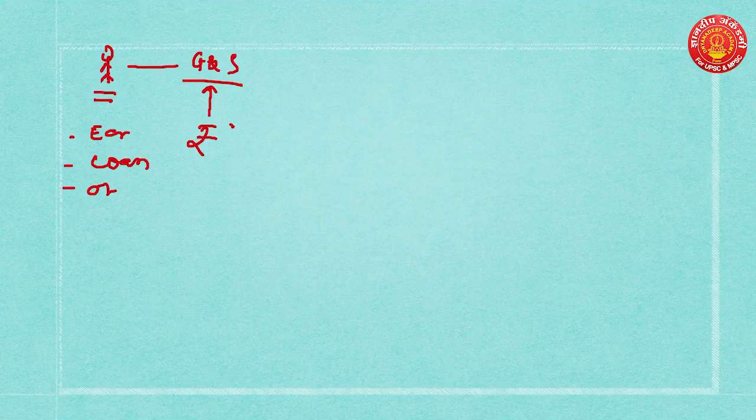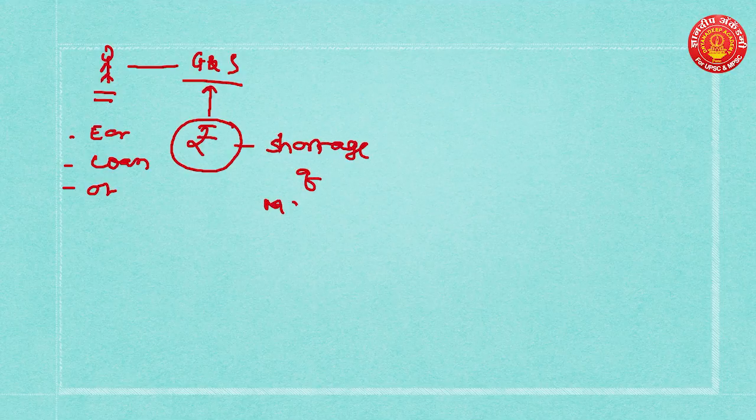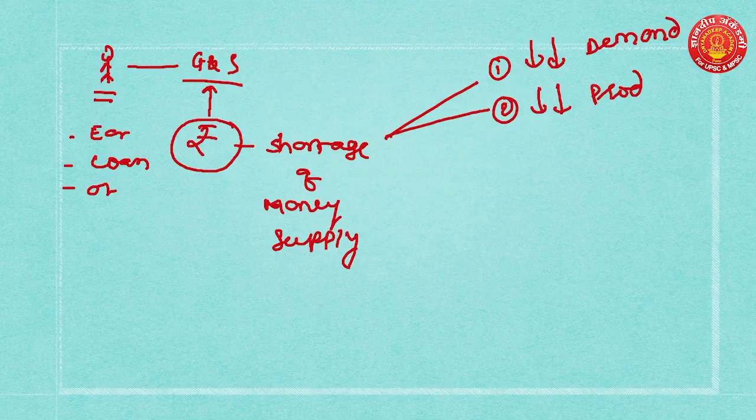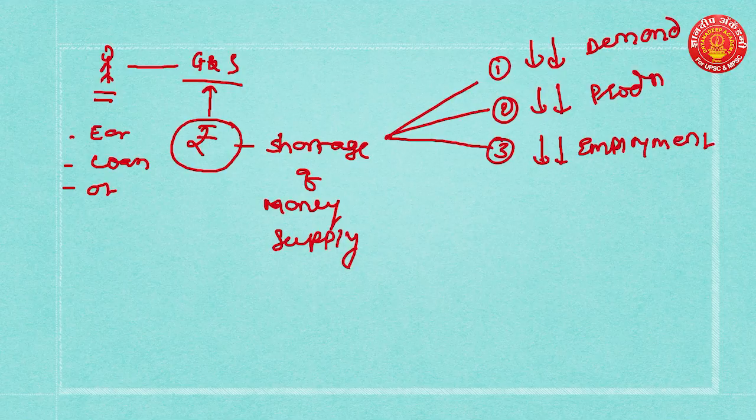Now, if there is a shortage of money in the market, when there is a shortage of money supply, what happens? First thing, it reduces demand for goods and services. Ultimately, it reduces the production. Why? Because there is no demand. So whenever there is a reduction in production, it reduces employment, because since you are not going to produce more goods and services, it reduces the employment.